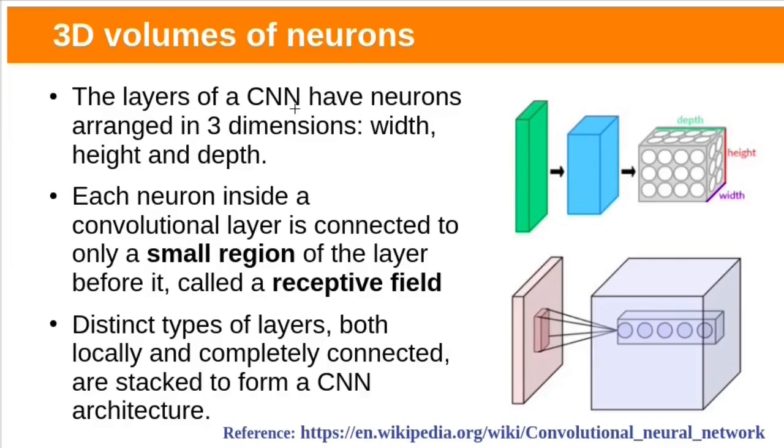Layers of a CNN have neurons arranged in 3 dimensions: width, height and depth. You can see here the layers are arranged like this in 3D volumes, where each neuron will be connected to a small region in the previous layer, and this neuron will be connected to some other different region in the previous layer. Each neuron is connected to a specific region in the previous layer, which is called the receptive field. This kind of locally connected layers and fully connected layers are stacked to form the CNN architecture.